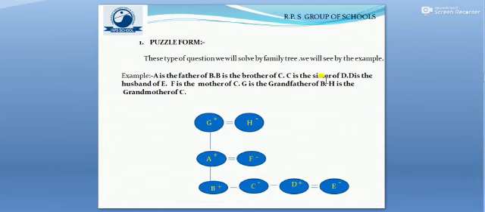Now C is the sister of D. That means the gender of C will be female, and we will write a minus sign for it. We use the minus sign because it's a female, and here also we see that both belong to the same generation.